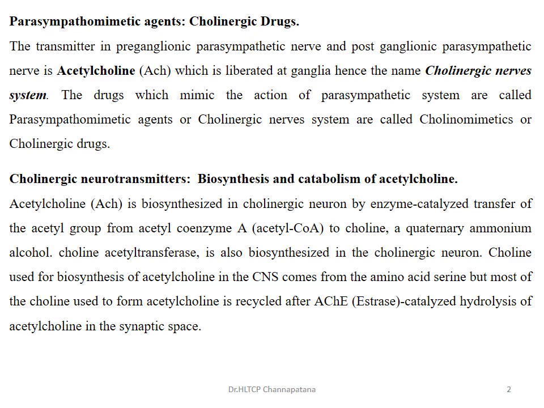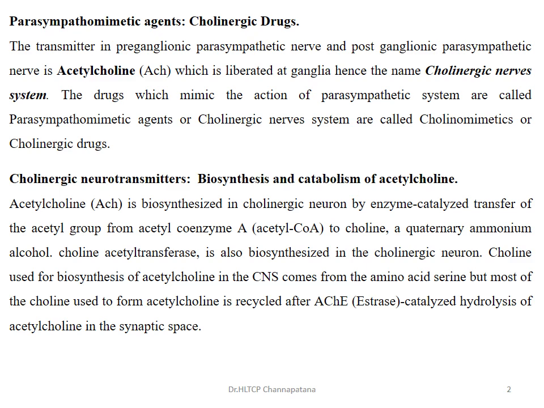Acetylcholine is biosynthesized in the neuron, that is, in the cholinergic neuron. It is an enzyme catalyzed reaction. The enzyme is choline acetyltransferase, which transfers the acetyl group to choline. Choline is actually a quaternary ammonium alcohol. So when the acetyl is transferred from acetyl CoA, acetylcholine is formed. That is, in the cholinergic neuron, the acetylcholine is synthesized.